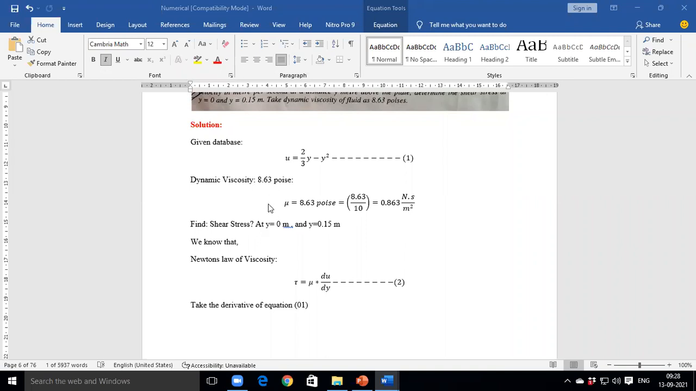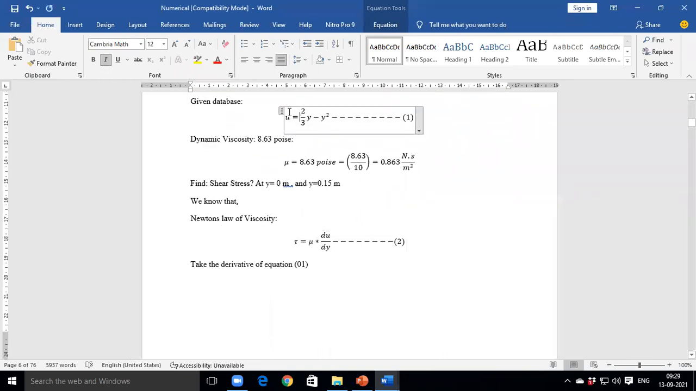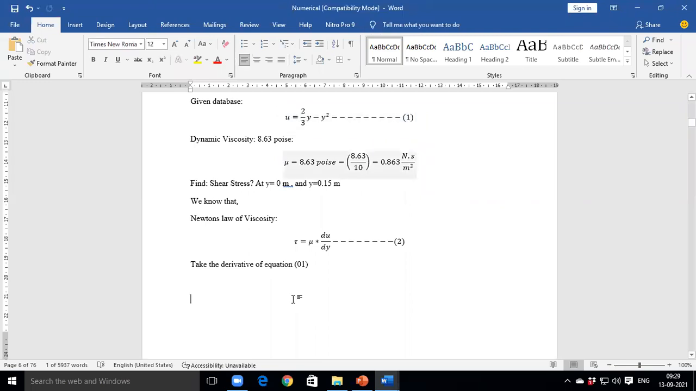Okay. In equation number 2, we require du by dy and we have the equation of u. Therefore, we need to take the derivative of equation number 1. Derivative with respect to which term? Y. Derivative with respect to y. So take the derivative of equation number 1 with respect to y. So this is equation number 1.